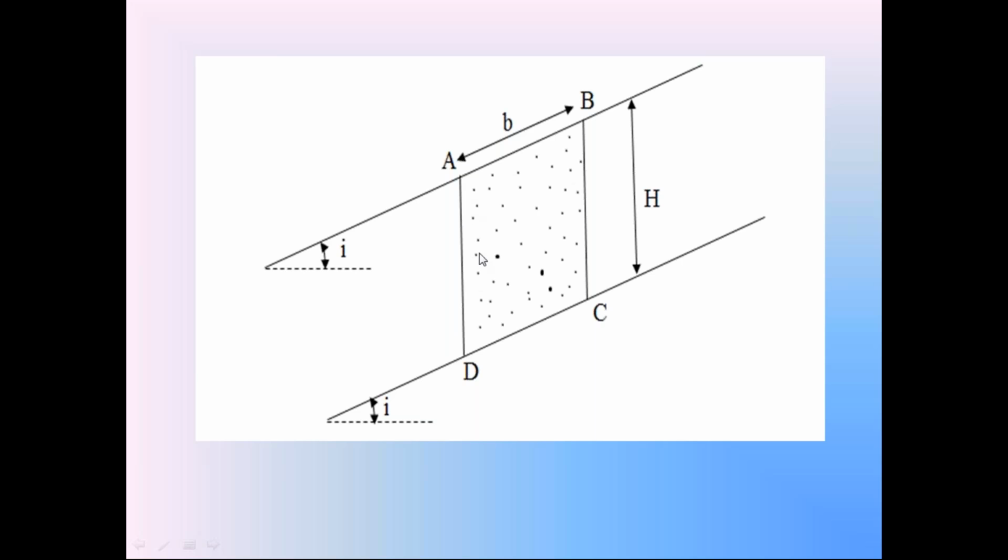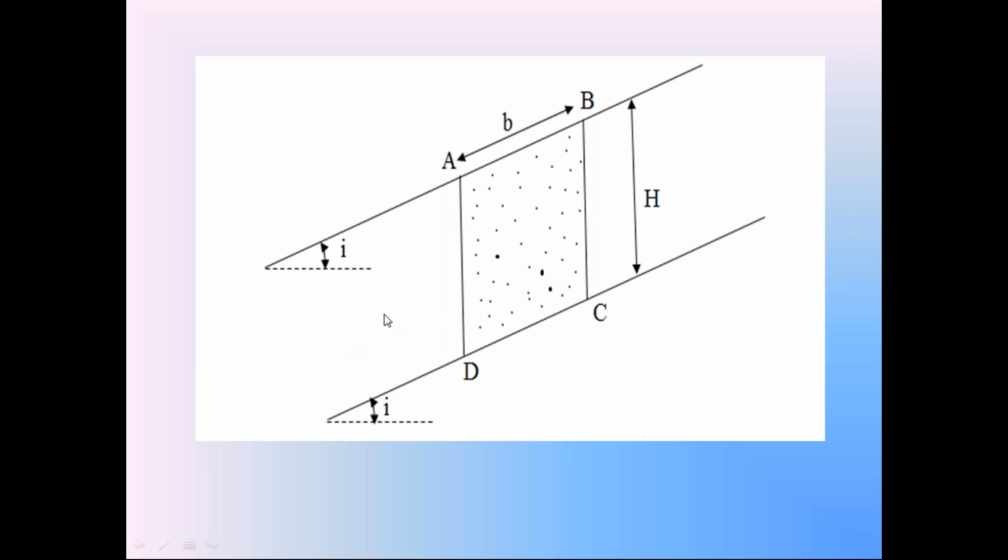This is the soil prism. The soil prism is of vertical height h and inclined width b. Check these two dimensions carefully. We consider the soil prism as a small portion of soil, not the entire soil, please.